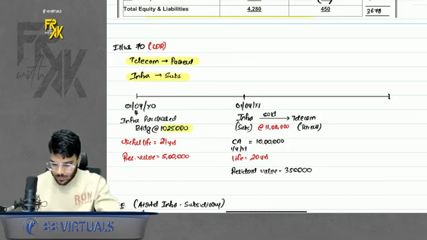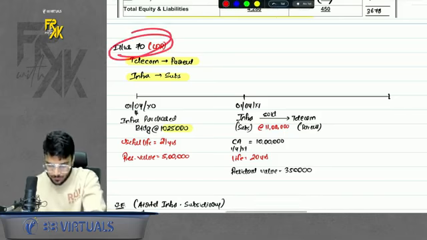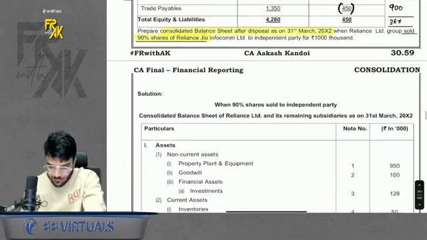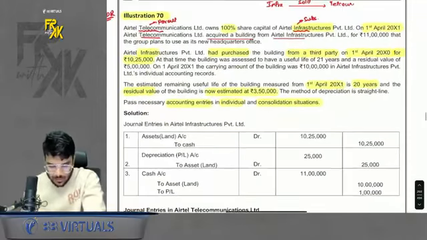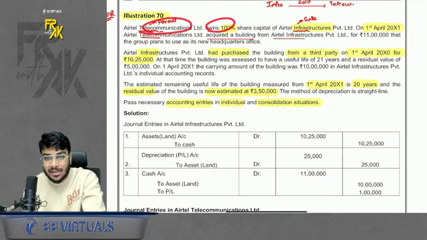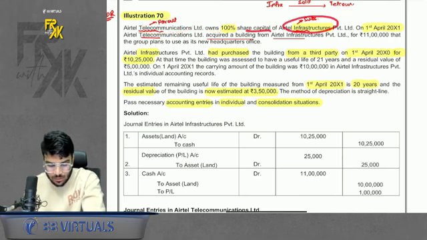So, now illustration number 70. What is there in this question? Again, a very, very good question. Let's have a look here. It says Airtel Telecom owns 100% share capital of Airtel Infra. So Telecom becomes the parent, Infra becomes subsidiary.